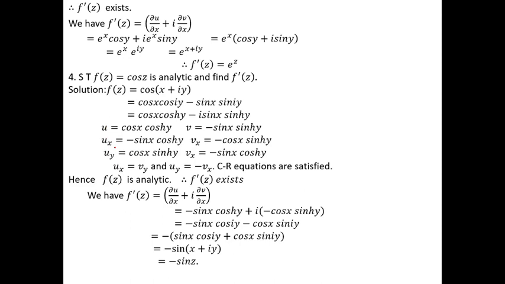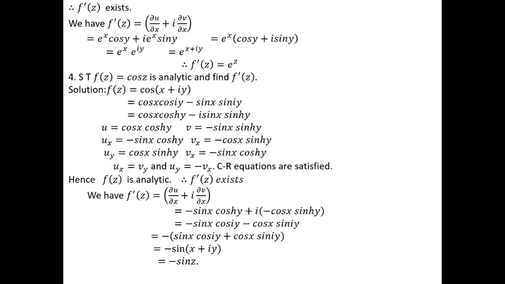Differentiation of u with respect to x is ux is equal to cos hy is a constant, right as it is. Differentiation of cos x is minus sin x. And vx is equal to sin hy constant, right as it is, minus differentiation of sin x is what? Cos x.